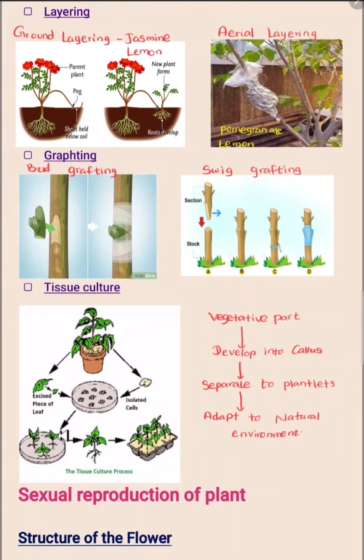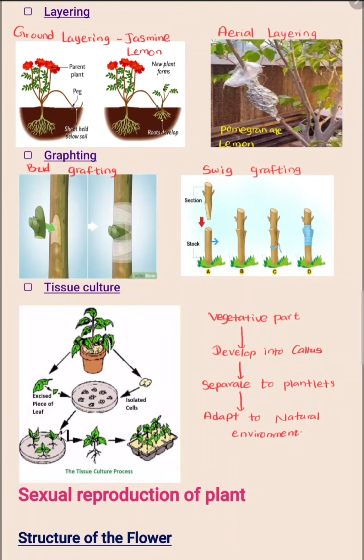When we are doing grafting, we have to introduce a part from another plant to a stalk. The part which is taken from the other plant is called the scion. In the first method, the bud is the scion. In the second method, the twig is the scion.